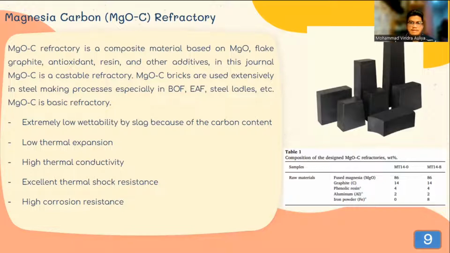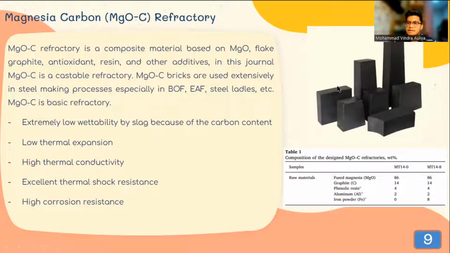Magnesia carbon bricks are used extensively in steelmaking processes, especially in basic oxygen furnaces, electric arc furnaces, steel ladles, etc. Magnesia carbon is a basic refractory. Advantages of magnesia carbon refractory are extremely low wettability by slag because of the carbon content, low thermal expansion, high thermal conductivity, excellent thermal shock resistance, and high corrosion resistance.